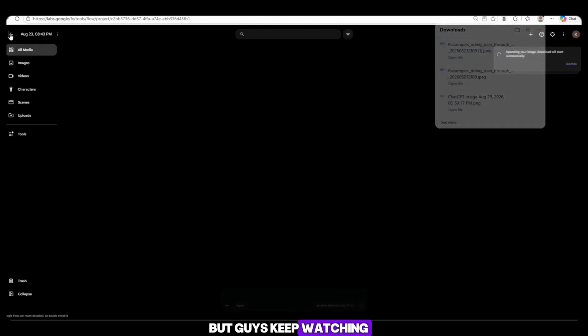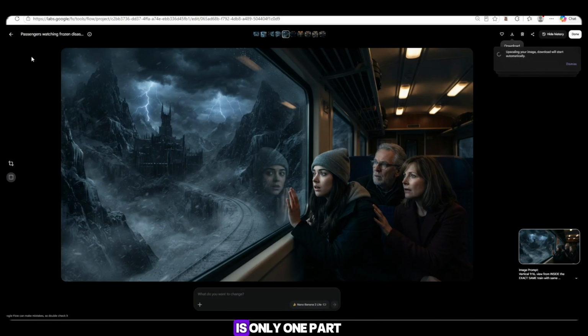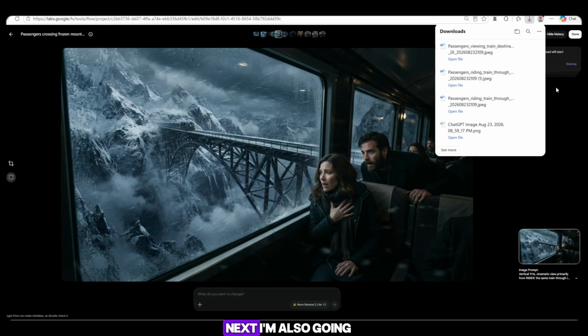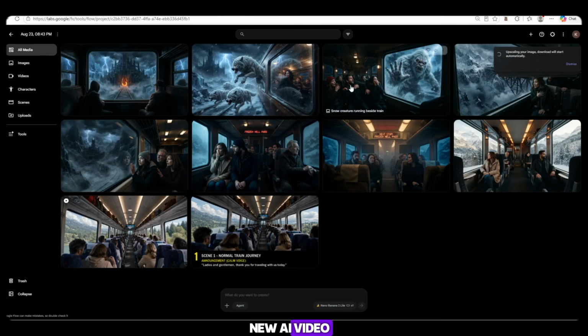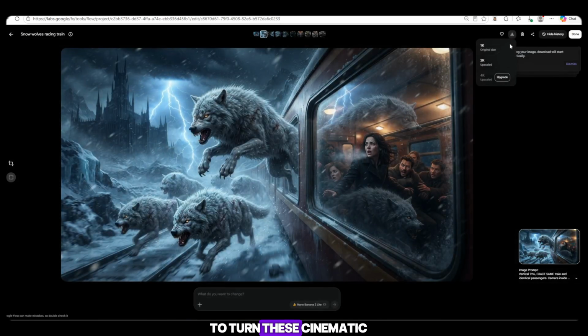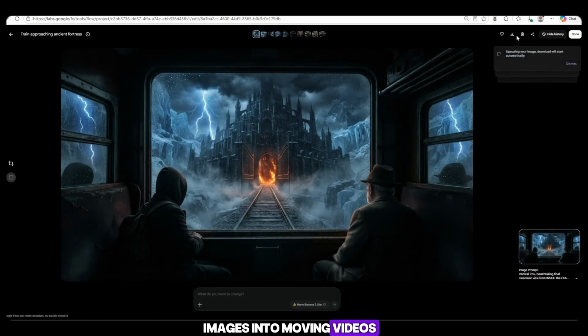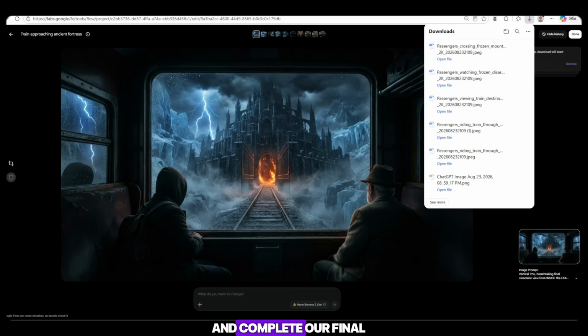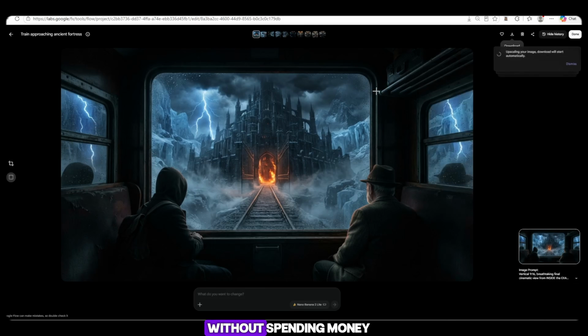But guys, keep watching until the end, because image generation is only one part of this method. Next, I'm also going to show you a new AI video generation tool that gives free daily credits. We'll use those credits to turn these cinematic images into moving videos, add realistic action, and complete our final POV train story without spending money.